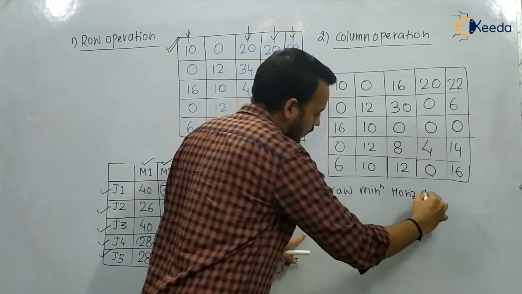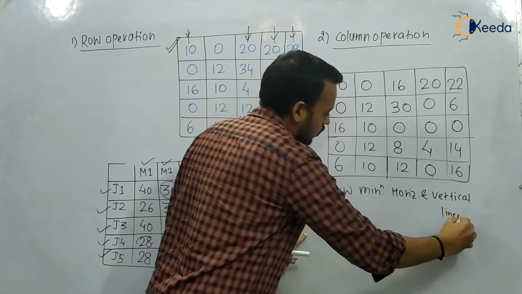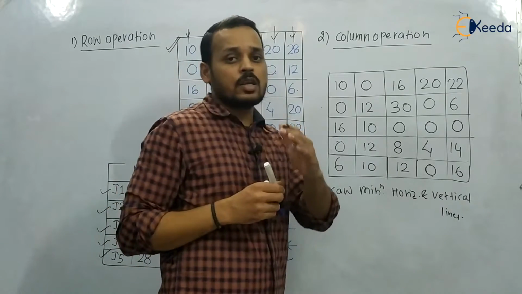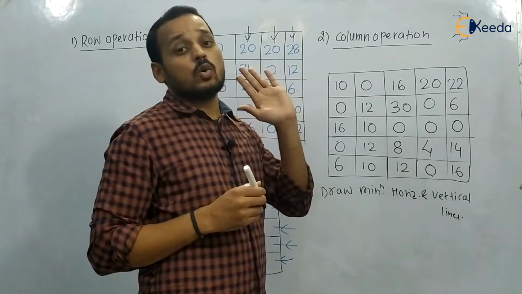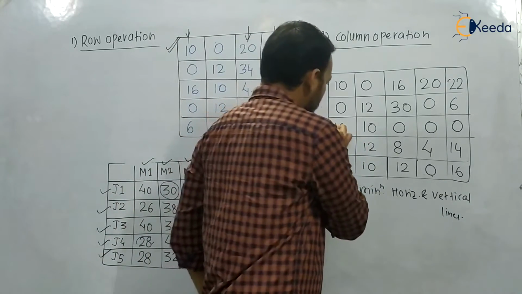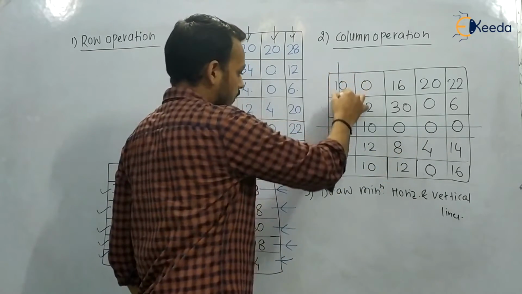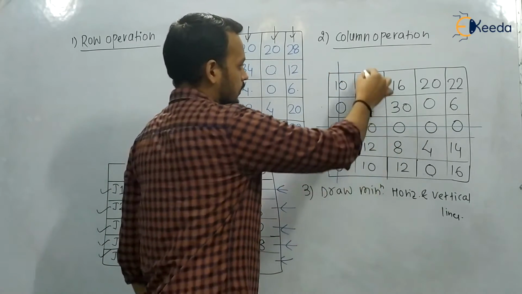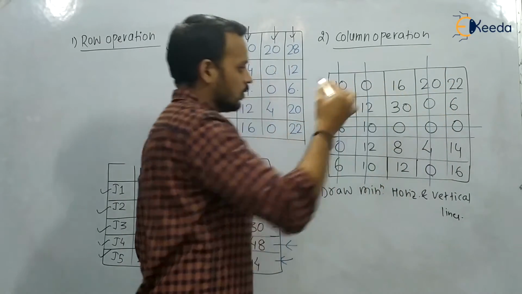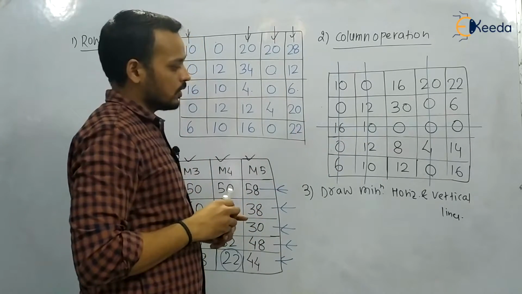horizontal and vertical lines. Okay, so the steps have been told to you. So what we will do, we will draw the minimum number of horizontal and vertical lines to cover all the zeros in this column operation matrix. So the first line, it is like this. See, we have covered 3 zeros. The second line is like this. The third one is this one, and the last is this one. Okay, so you can check, we have covered all the zeros.